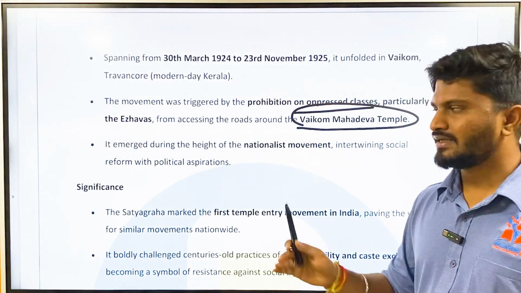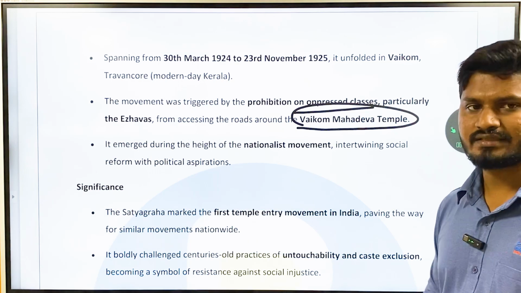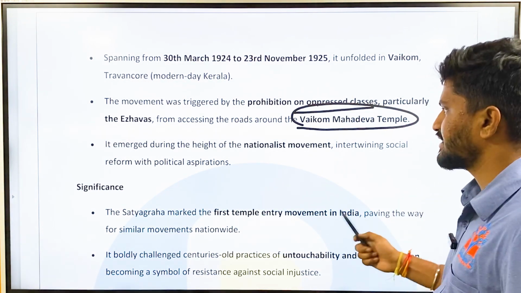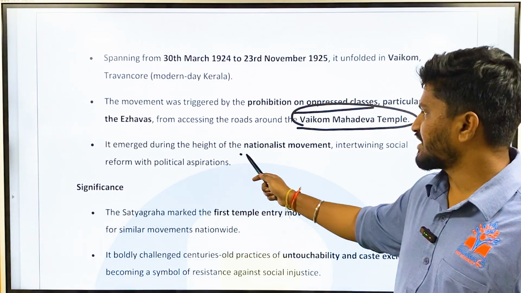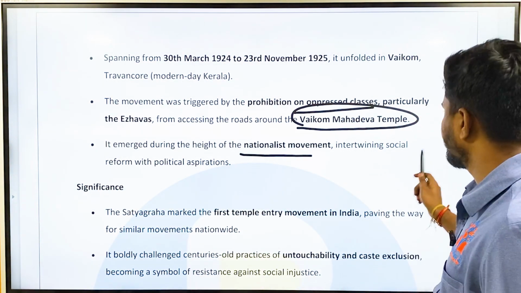So Eezhavas were low-caste communities who were restricted from entering the temple or going anywhere near the temple. They were also prohibited from using the roads around the temple itself. It emerged during the height of the nationalist movement, intertwining social reform with political aspirations.